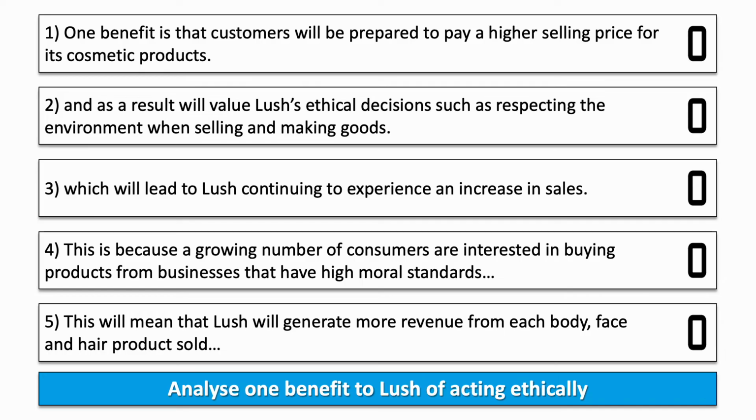Now we've got 5 sentences there, all related to this question, analyse one benefit to Lush of acting ethically. However, they're in the wrong order. So just give some thought. How would we arrange those and get them into the correct order? They're not in the right order at the moment. How do we get them into the correct order? If you need more time, just pause here. And we'll look now at what the correct order would be. Hopefully it is similar or the same as what you've got.